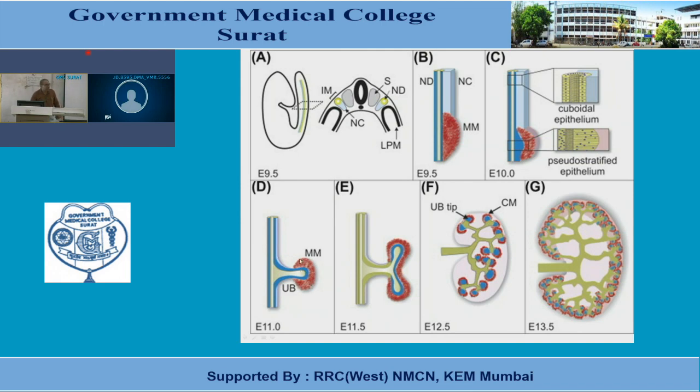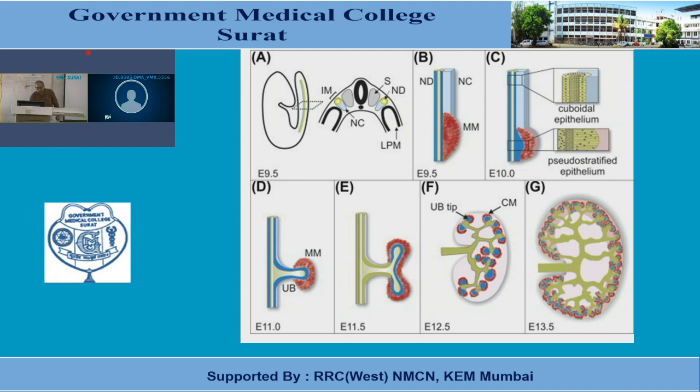in orange color. Now these cells of the nephrogenic cord are going to cap the dilated part, the blind end of this ureteric bud. So here the blind end of the ureteric bud is capped by a cluster of cells.